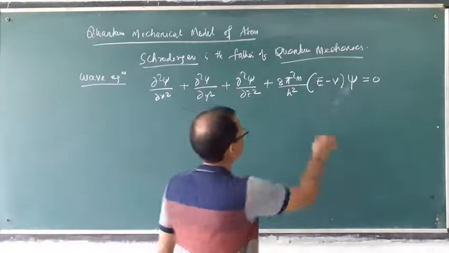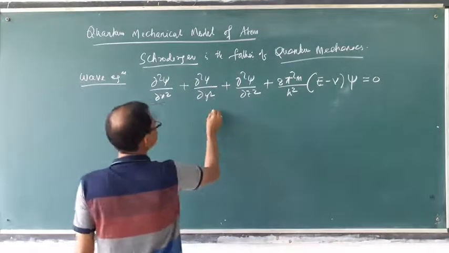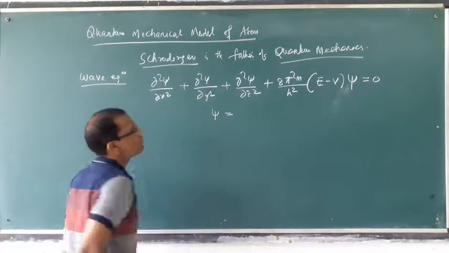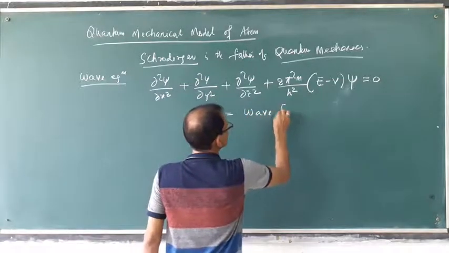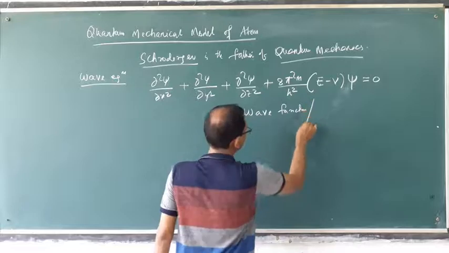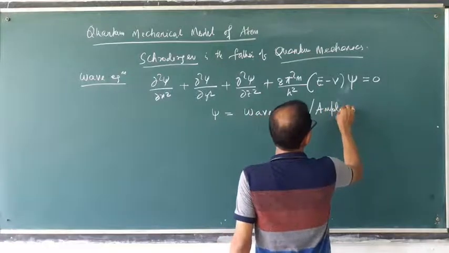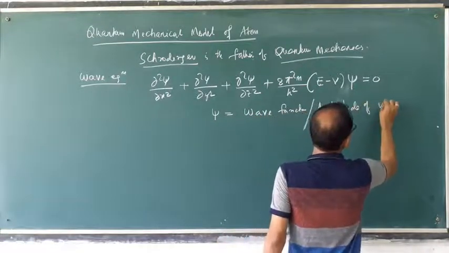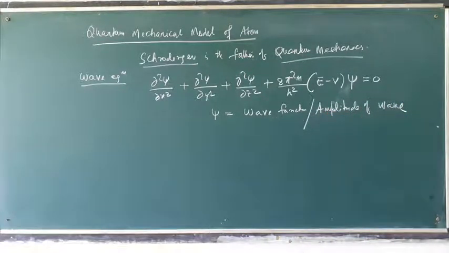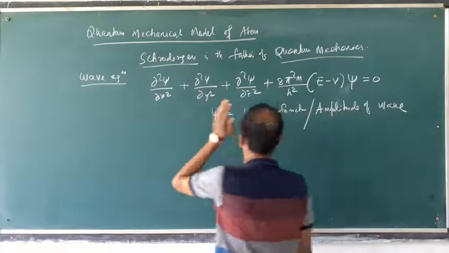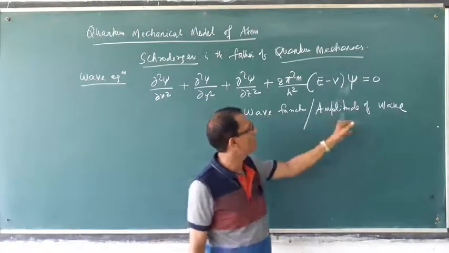And the solution of this equation is mainly the value of psi. What is psi? Psi is called the wave function, that is the amplitude of the wave. It is called wave function, also called the amplitude of wave.